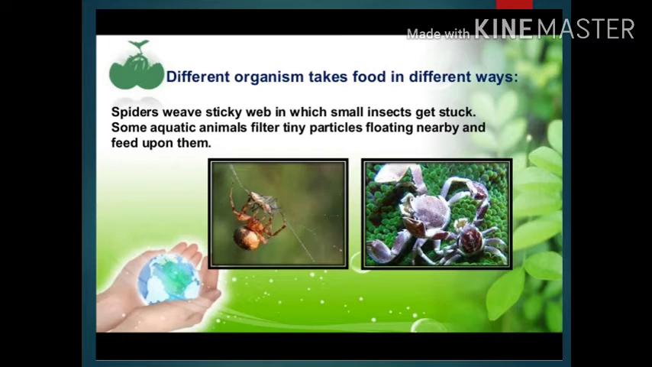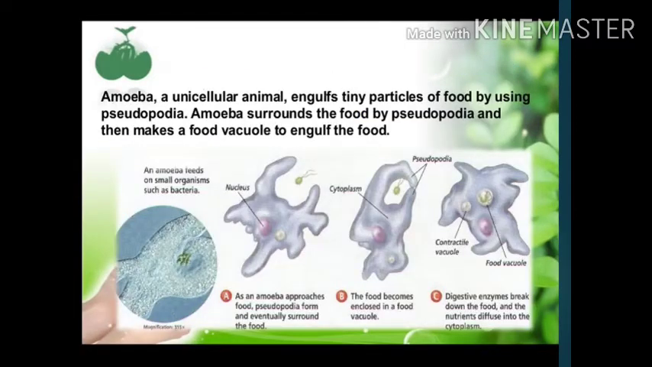Amoeba, a unicellular animal, engulfs tiny particles of food by using pseudopodia. Amoeba surrounds the food by pseudopodia and then makes a food vacuole to engulf the food. The following steps are shown in the given slide.